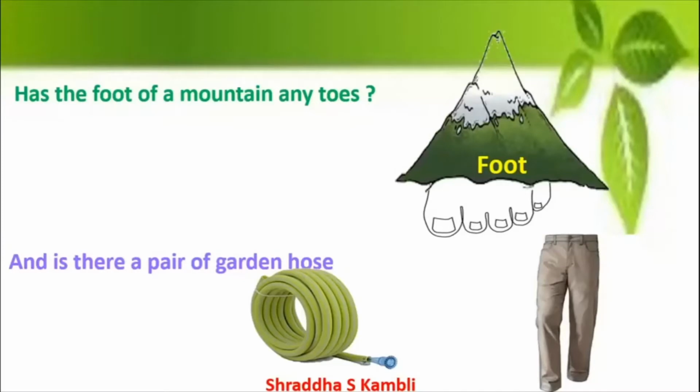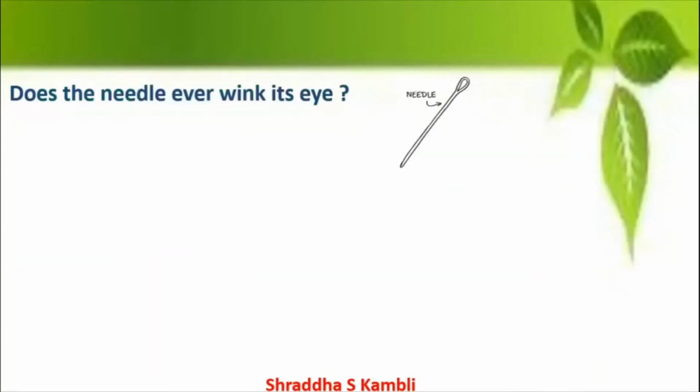So we always say a pair of pants, isn't it? So do we ever say a pair of hose? So this is a line by line, meaning wise explanation of the first stanza of the poem. I'm sure now you will be able to understand and relate and try to establish a connection between the words and the images. Now let's go to the next stanza here.